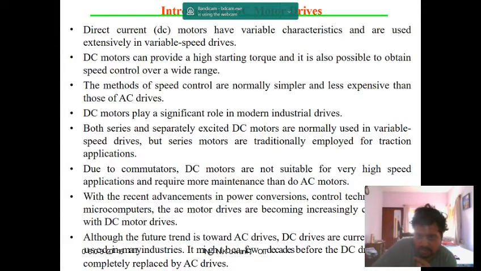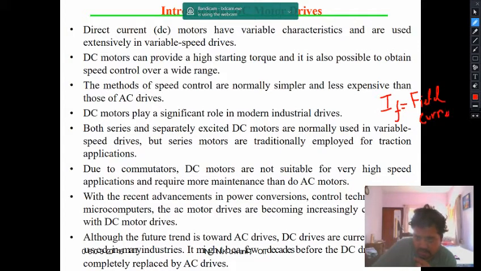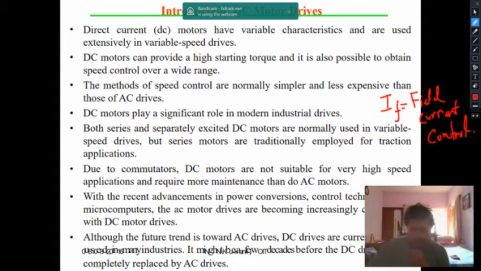And when you are controlling If, it is called field current control. So two types of control are possible: one is the armature voltage control and another is the field current control.